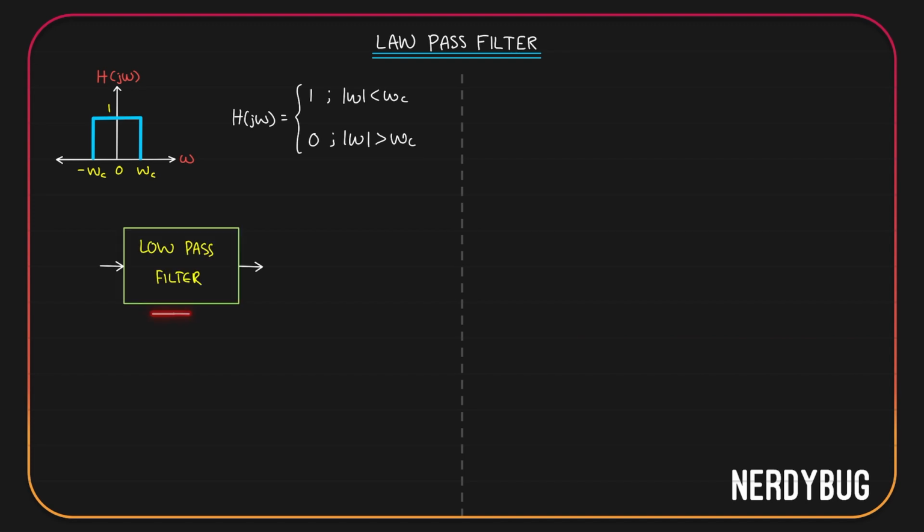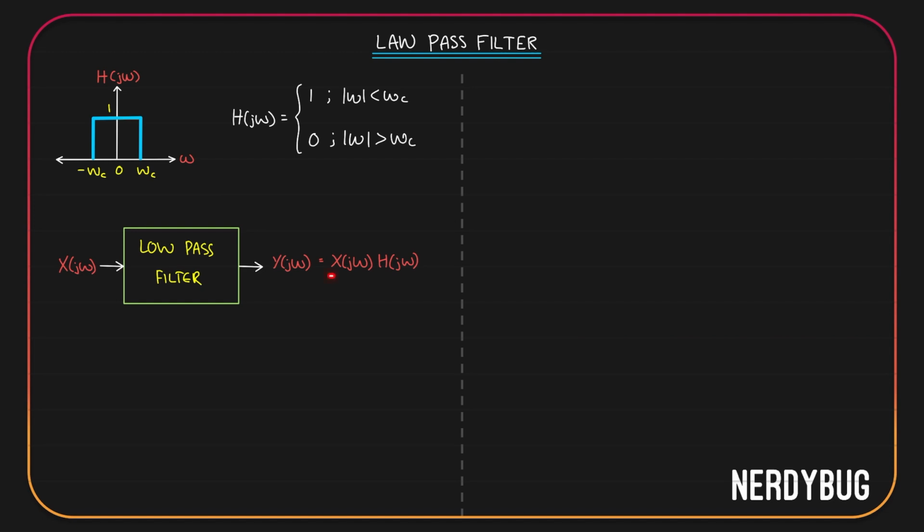Assume you have a low pass filter whose frequency response is H of j omega as given over here. You're giving an input x of t and its Fourier transform is X of j omega. You're getting an output y of t, its Fourier transform is Y of j omega. Obviously, Y of j omega is going to be the product of X of j omega and frequency response H of j omega. But H of j omega is 0 for all values of omega less than minus omega c and greater than plus omega c. In between, it is 1.